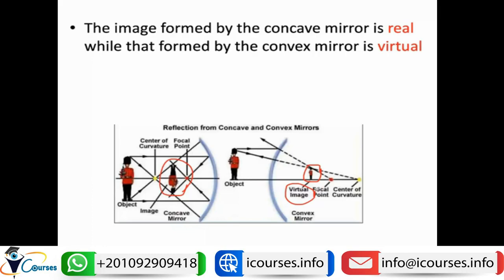You may wonder what is meant by captured on a screen. If we have a screen like here, and then the light, you will be able to see the reflection of this man over the screen. However, if you put a screen here, you will not see the reflection of this man on the screen. This is what is meant by captured on a screen in the case of a real image and a virtual image.